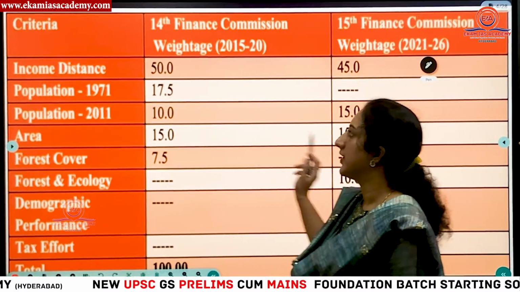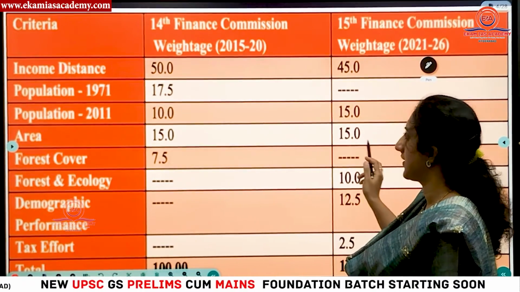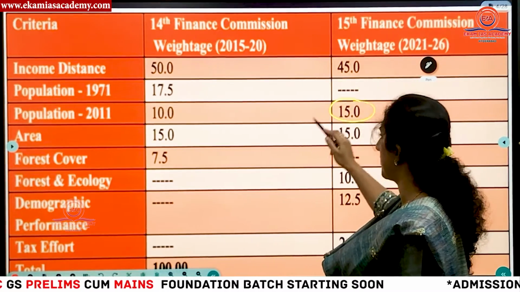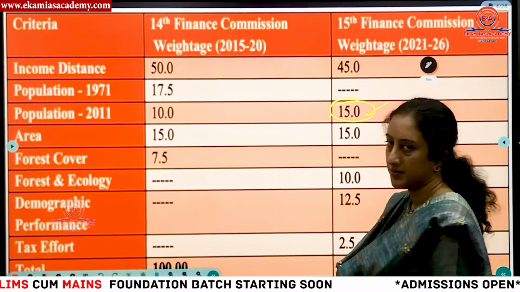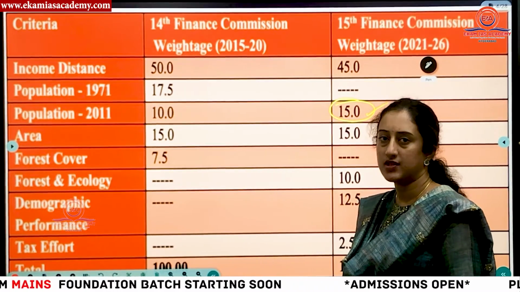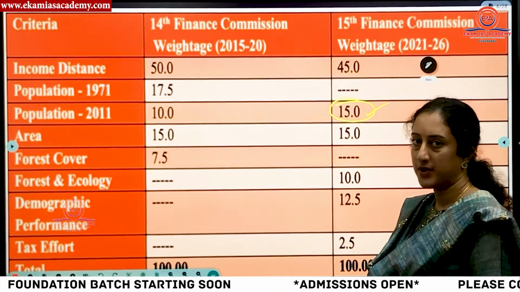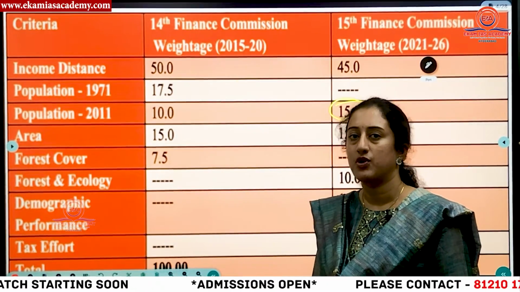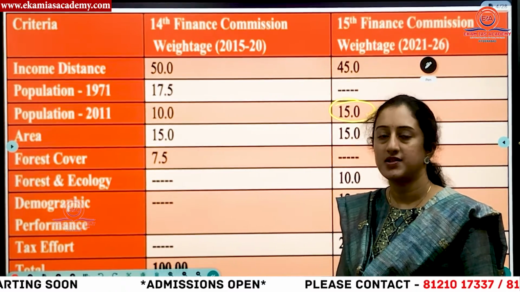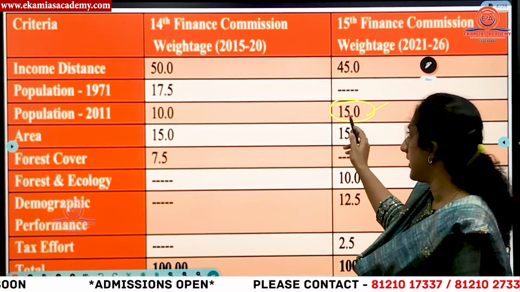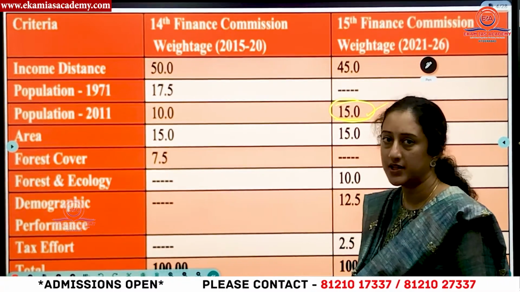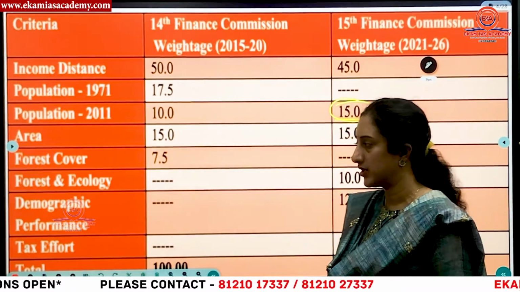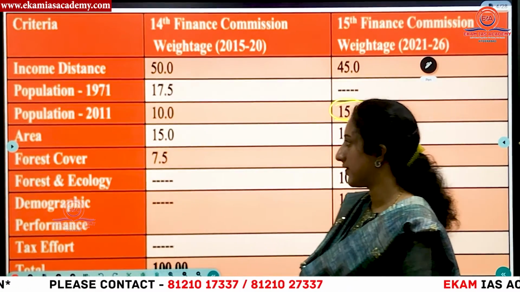So what is the criteria they have adopted? How do the 14th and 15th Finance Commissions differ? If you see, the 15th Finance Commission has taken the population of 2011 as the parameter. That is why some southern states have raised their concerns, because they have taken better measures to control the population. Because of this, it should not be a disincentive for them. That is why they have raised their objections regarding the 15th Finance Commission taking the 2011 census population as the criterion determining this distribution of tax revenue.